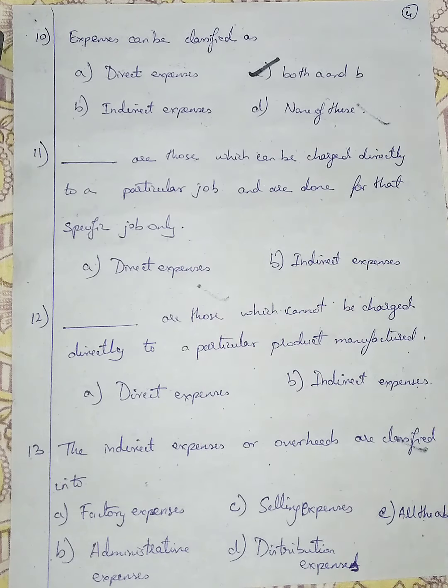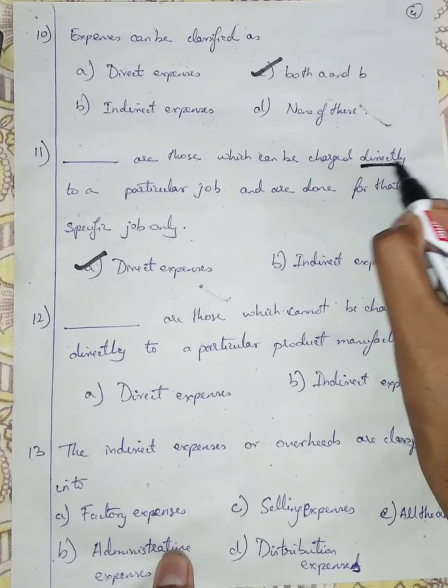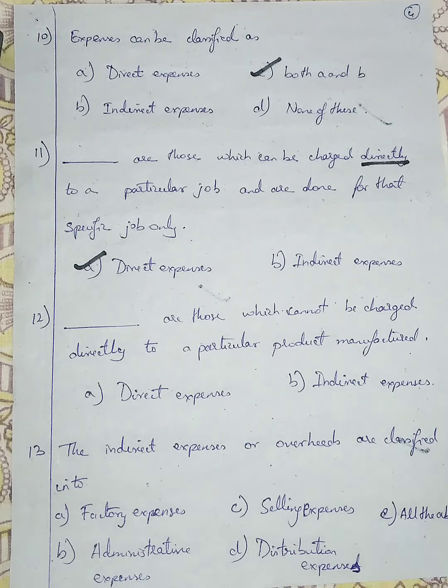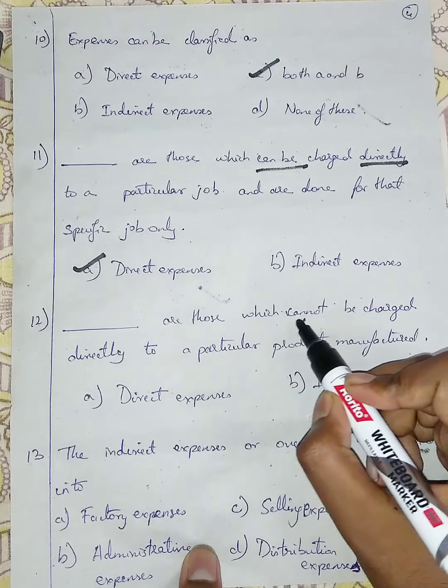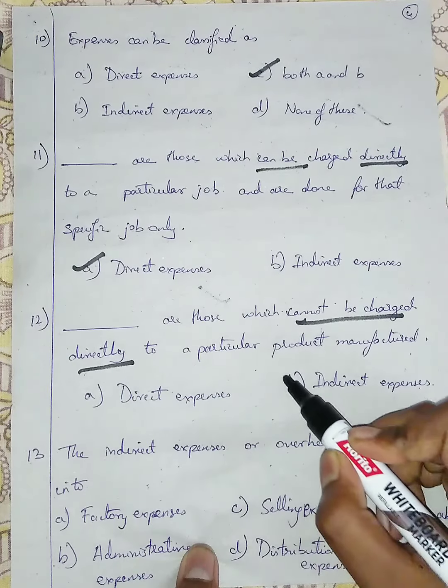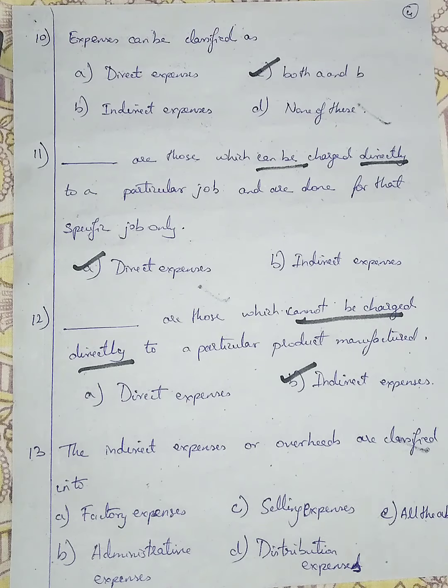The expense spent directly for a particular job is direct expenses. The name direct itself says that. Question number 12. Dash are those which cannot be charged directly to a particular product. That is directly cannot be charged. So I'm going with option B, indirect expenses that cannot be directly charged to a particular product.